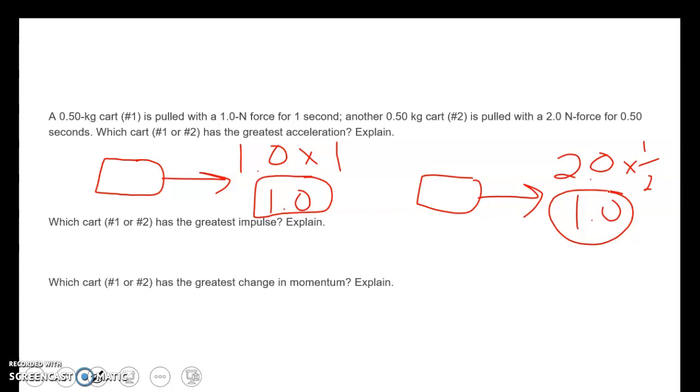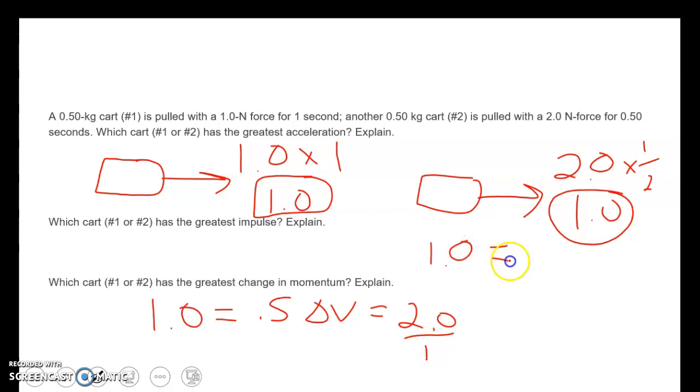Well, the greatest acceleration is going to be the greatest change in velocity, right? So let's look. If our impulse is 1 and our mass is 0.5, what's our change in velocity going to be? Well, I divide by 0.5, so 1 divided by 1/2 is 2. My change in velocity is 2, so my acceleration is going to be 2 divided by 1. So my change in velocity is also 2 for the second block.